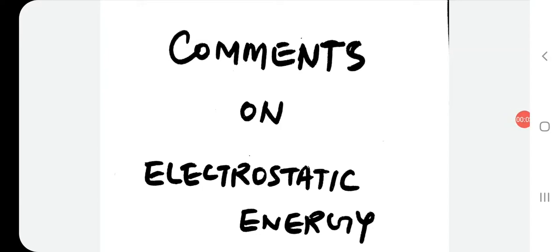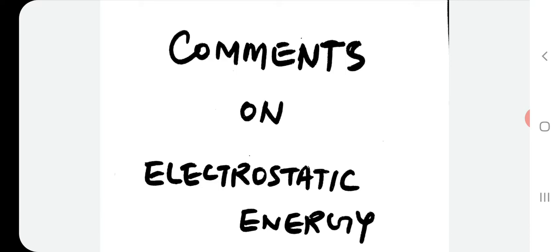Hi, we have seen the work done or the energy stored in assembling a point charge distribution, and then we saw we can extend it for a continuous charge distribution.